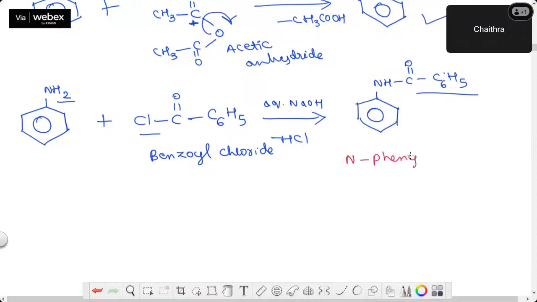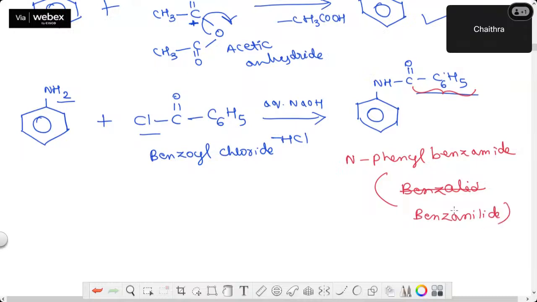Phenyl. This group is called benzamide. And this is called benzanilide. So many uses these compounds, whatever we are preparing, have. Benzanilide.